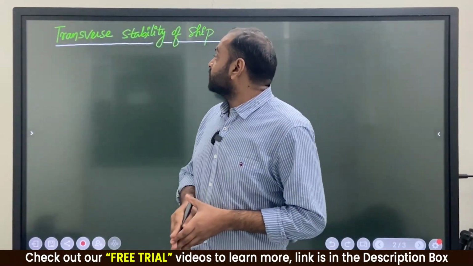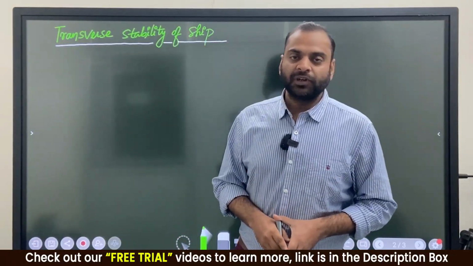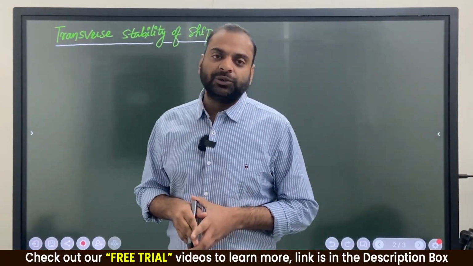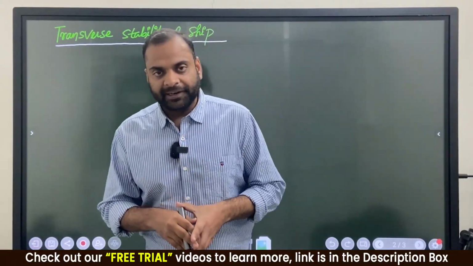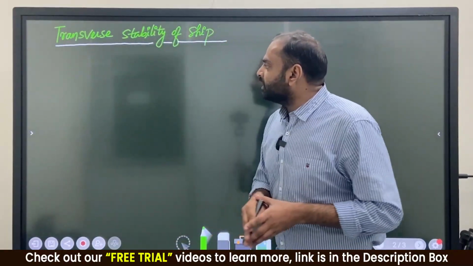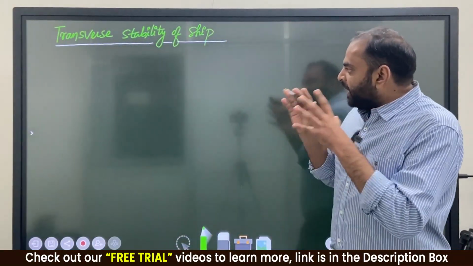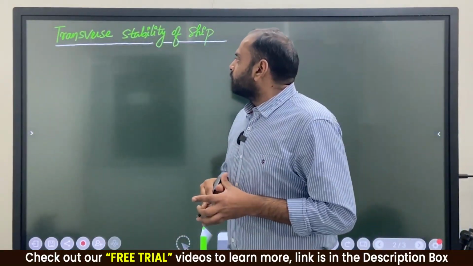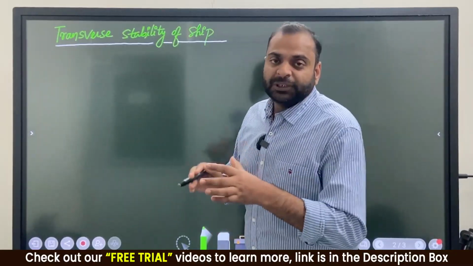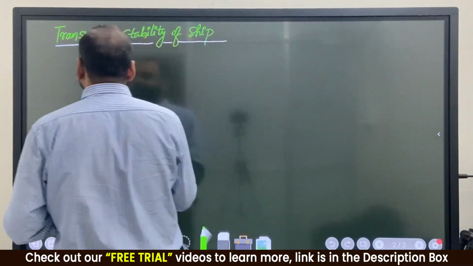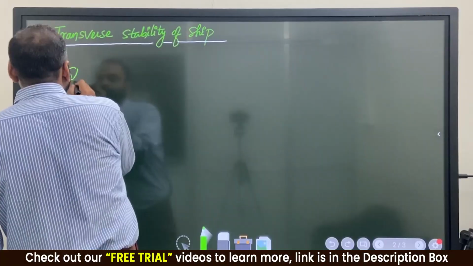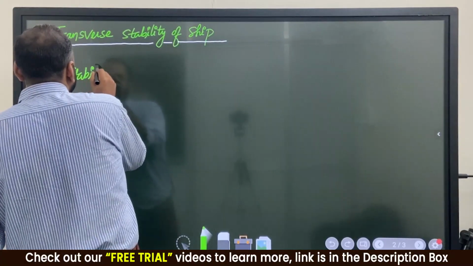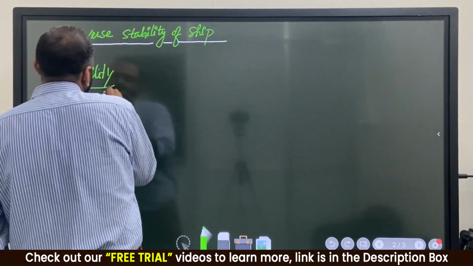Next lecture is transverse stability of ship. What is transverse stability of ship? इस पे हम डील करने वाले हैं. So before going to the main technical lecture, transverse stability of ship, सबसे पहले हम बात करेंगे normal stability concept. Clear? Yes.